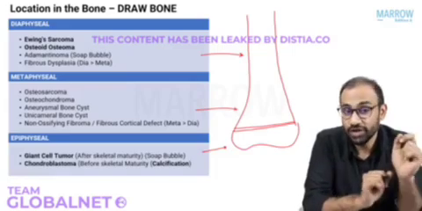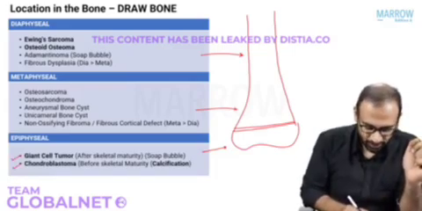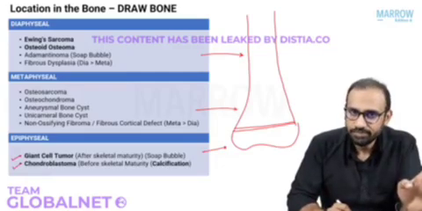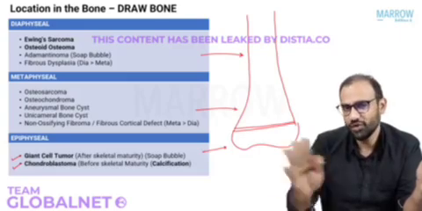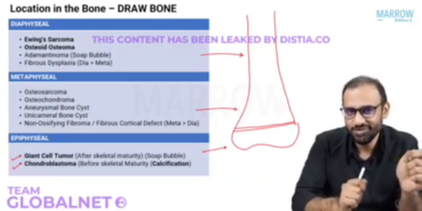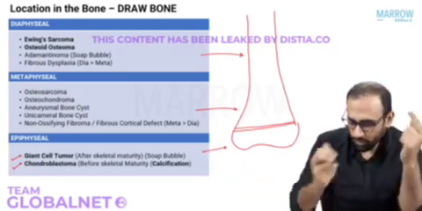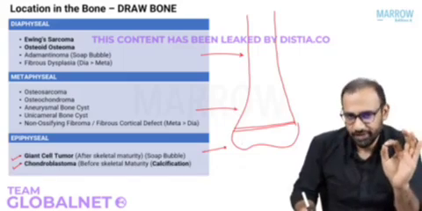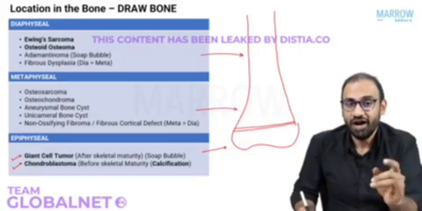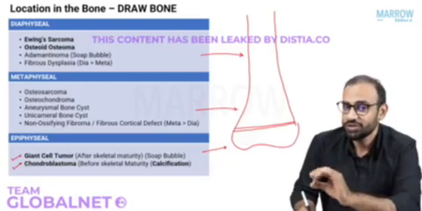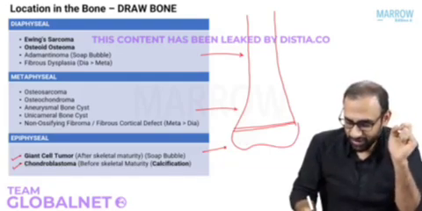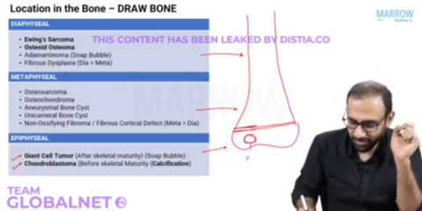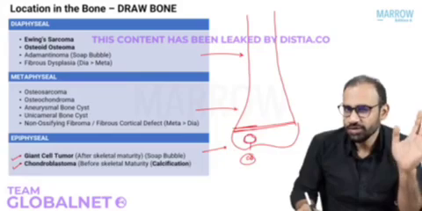What are the 2 tumors of the epiphysis? Giant cell tumor and chondroblastoma. Now, how do you differentiate between these two? We'll read the theory, but I'm telling you, theory is not very important. Making the diagnosis is important. Both of them occur in the epiphysis. Chondroblastoma occurs before growth plate fusion, meaning a skeletally immature patient. Skeletally immature means the growth plate will be visible on X-ray. Lesion in the epiphysis, think chondroblastoma.